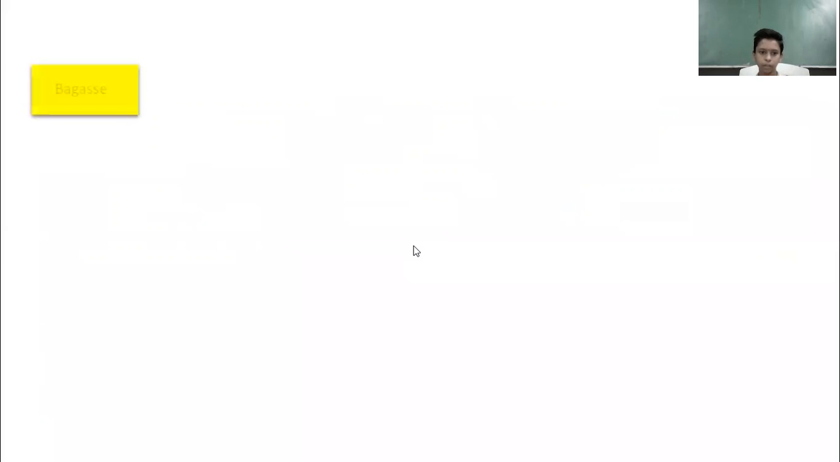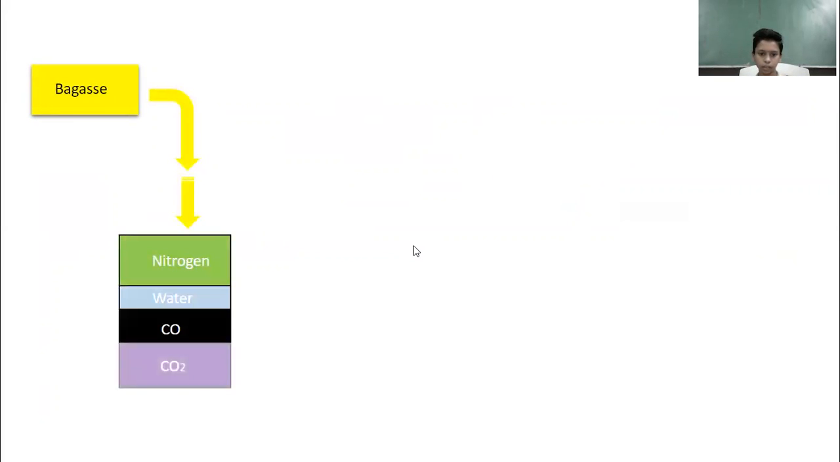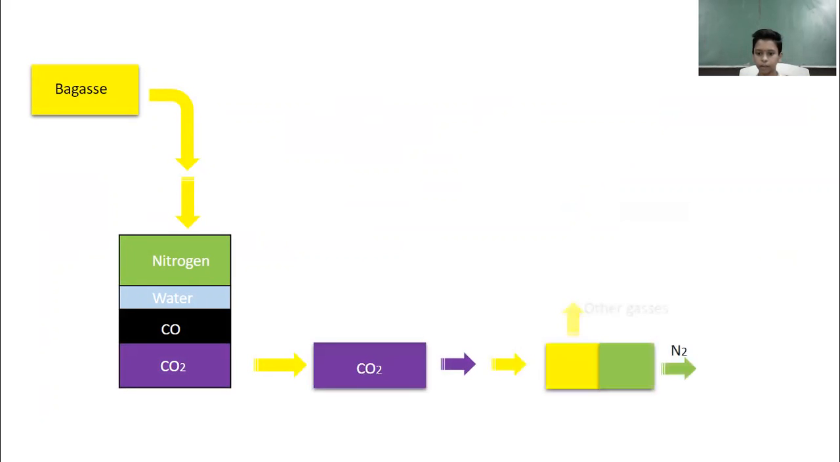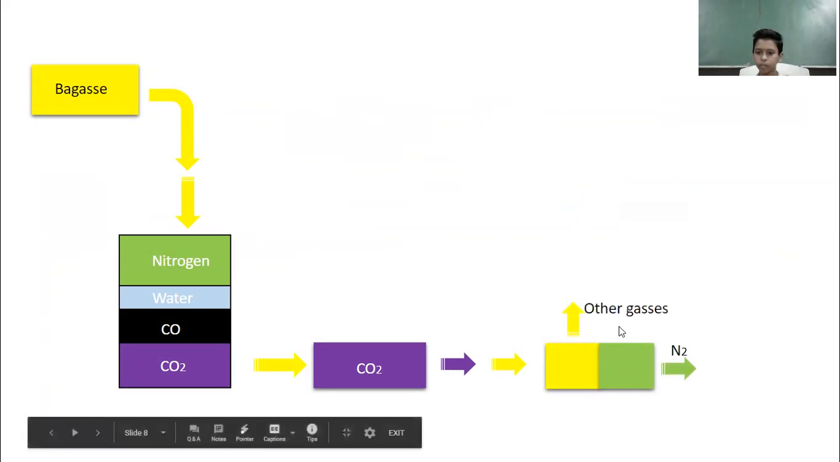So here is an animation. First, gas is burned, then its flue gases are collected and passed through. CO2 is scrubbed from the nitrogen by a membrane. The other gases are passed out, so other gases are liberated, and the nitrogen gas is separated and then further processed.